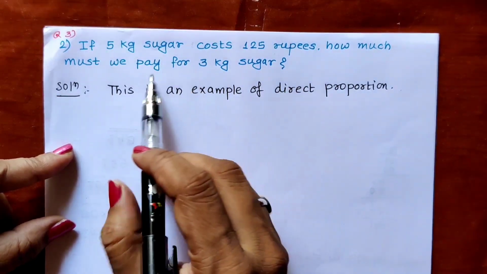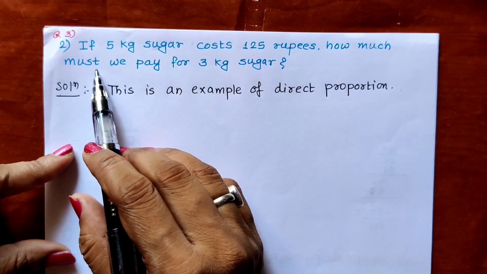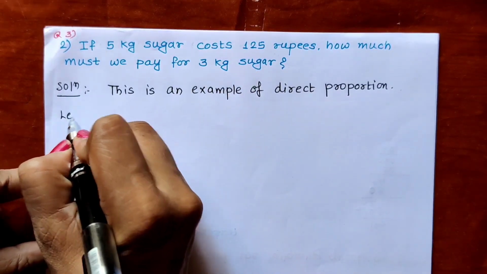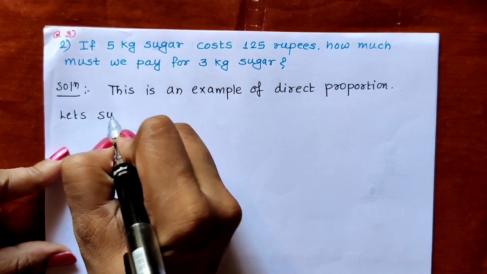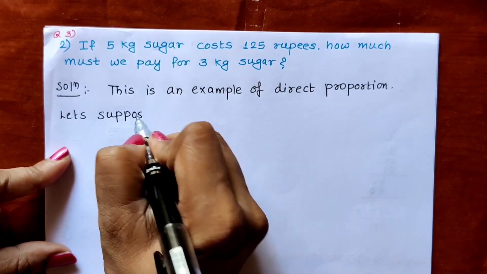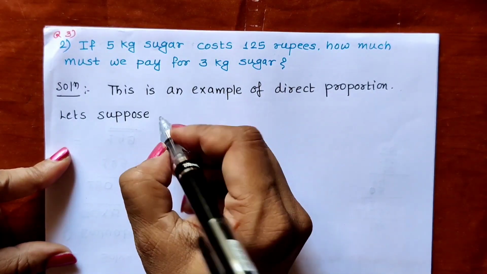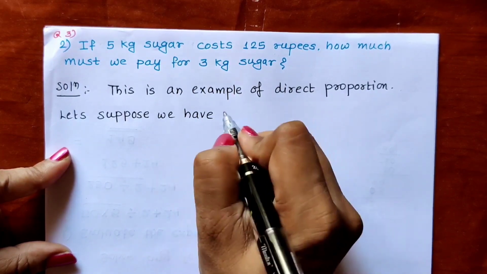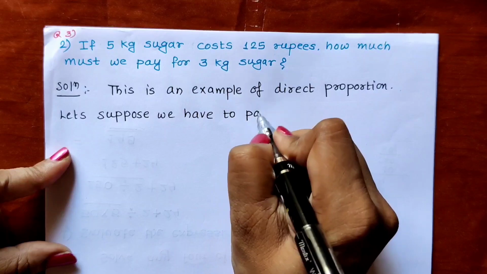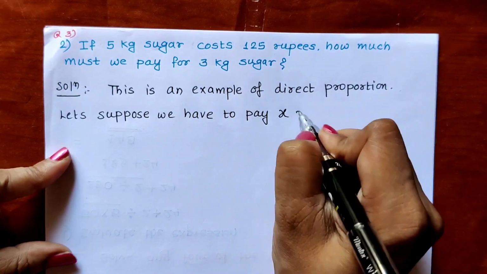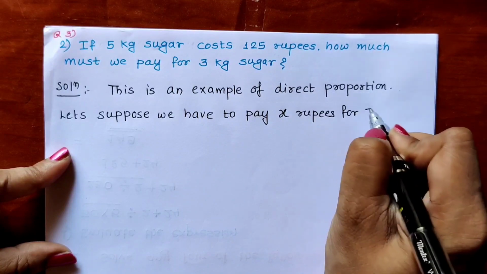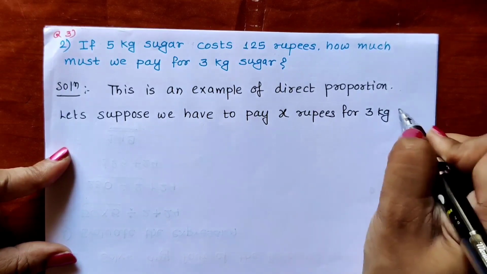What we have to find out: how much must we pay for 3 kg sugar. So let us suppose, we don't know, so for this we have to take x. Let us suppose we have to pay x rupees for 3 kg sugar.